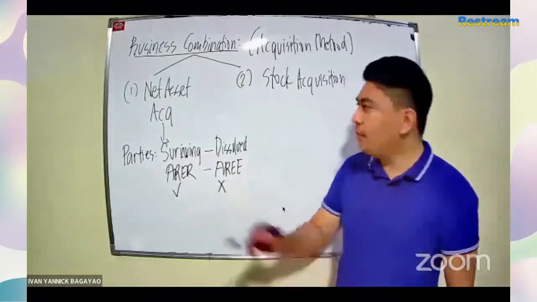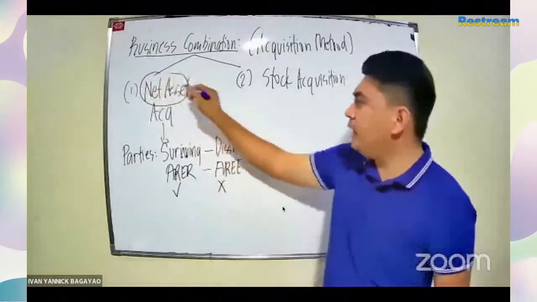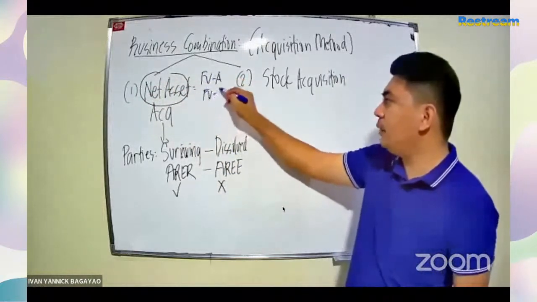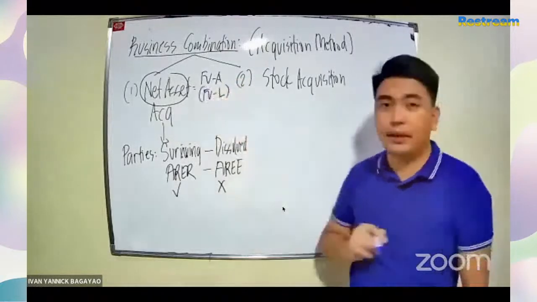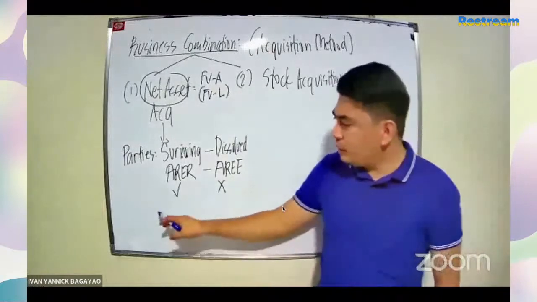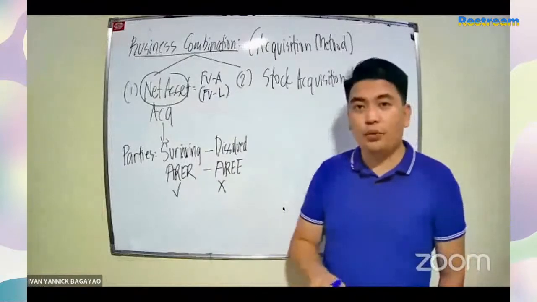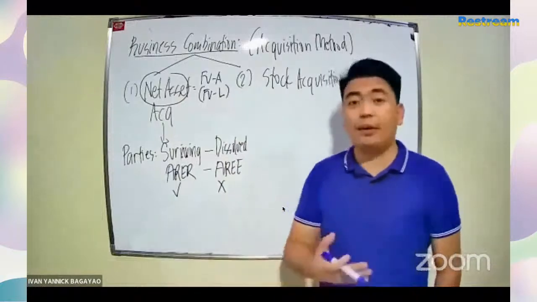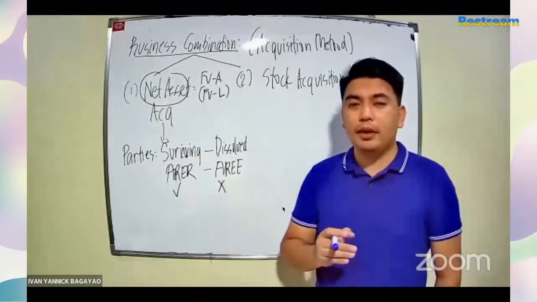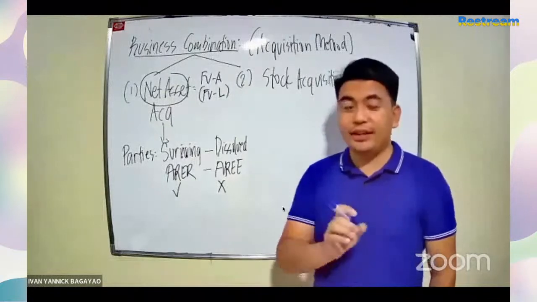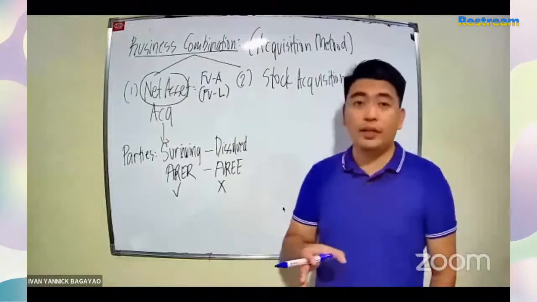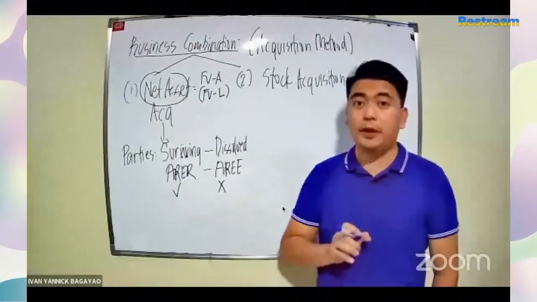Dahil ang binili po ay net asset, meaning, this is the fair value asset minus fair value liability of the said company. Ngayon, with regard to the computation of goodwill or income from acquisition or bargain purchase, just remember, class, na yung goodwill or income from acquisition will be recorded in the book of the surviving company or entity.